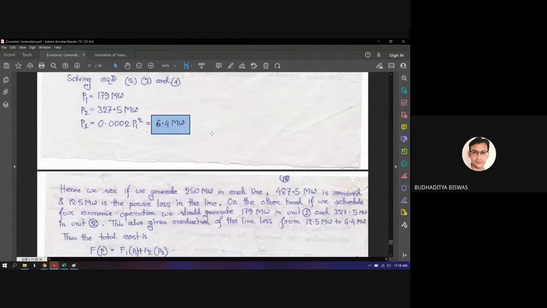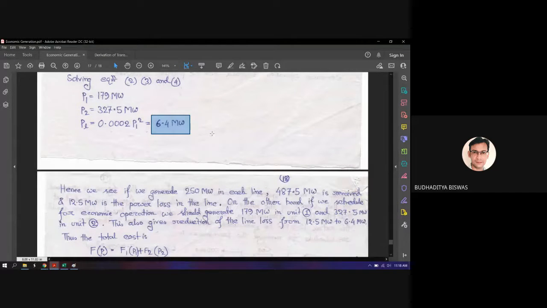Somebody tell me. Because as I mentioned, nobody is going to pay for the transmission loss. The company itself needs to bear that cost, and it is considered a loss. So if we are able to make the transmission loss zero, is it advantageous compared to this solution or not? Okay. So somebody said advantageous.